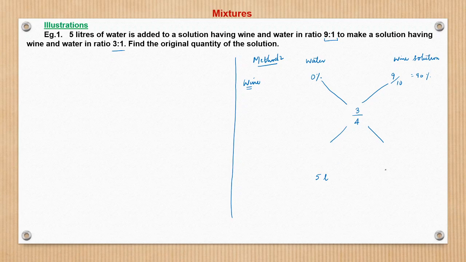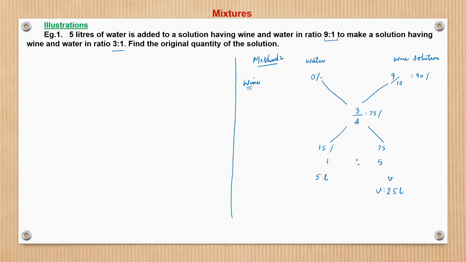Now we have to find the original quantity of the solution, that is V. What is the volume of the wine solution originally? So we know this is 90%, this is nothing but 75%. So this becomes 15 here, 15% and this is 75. So this is nothing but 1 is to 5, right? So this means 1 is to 5, so 5 is to 25, so V would be 25 liter.